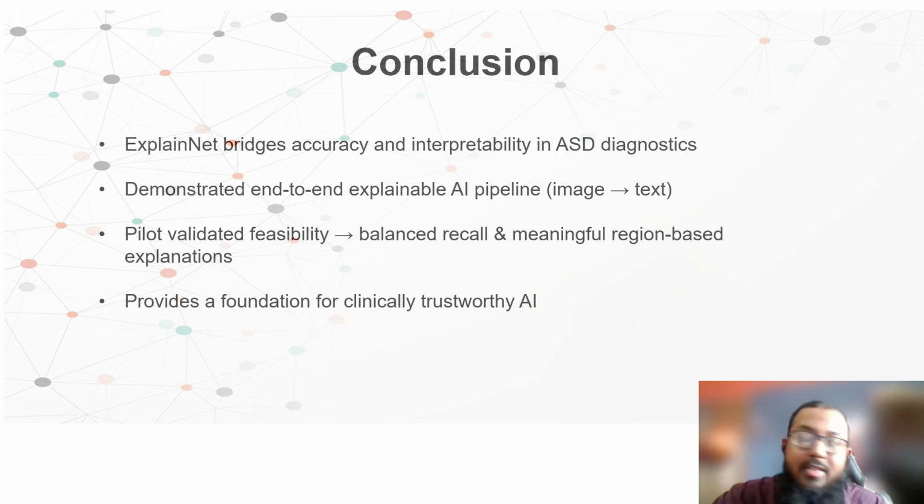So in conclusion, we have proposed ExplainNet, which bridges accuracy and interpretability, and we have demonstrated an end-to-end pipeline which is really explainable, from image to text. The pilot study validated the feasibility and meaningful region-based explanation. And more importantly, this provides a foundation for clinically trustworthy AI.